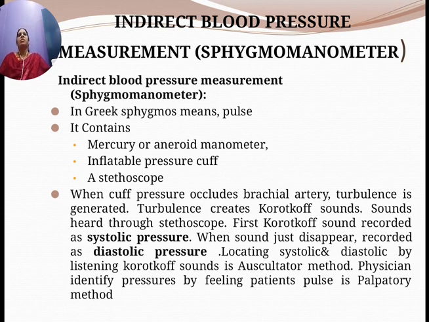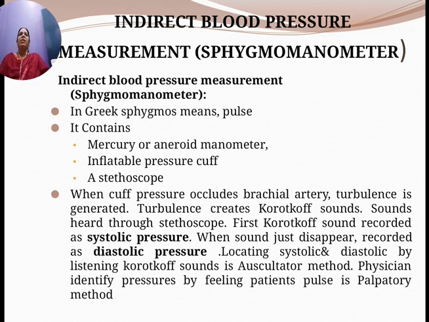When the cuff pressure occludes the brachial artery, turbulence is generated. This turbulence creates a special sound called Korotkoff sounds.